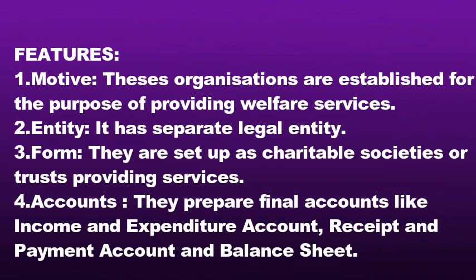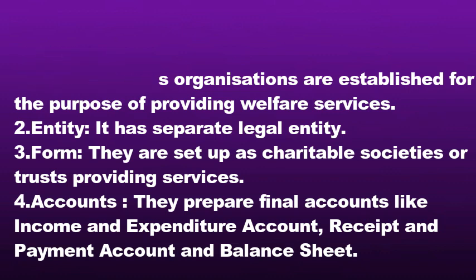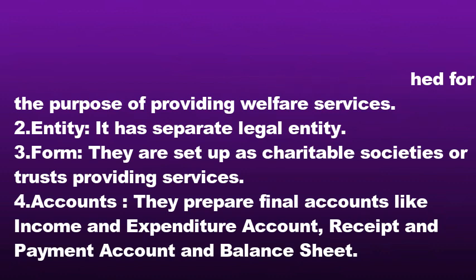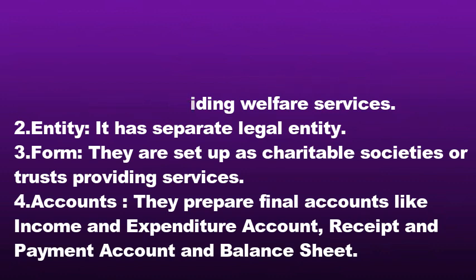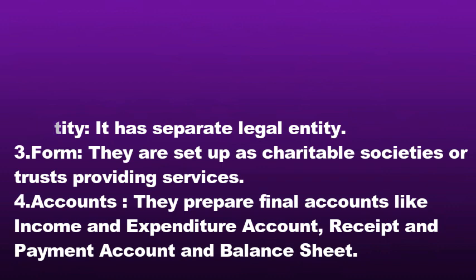That's why entity means legal identity of a person, maybe living or non-living. Third is form. It is a society or a trust, charitable trust, charitable societies, or any other type of societies providing services to the common mass.